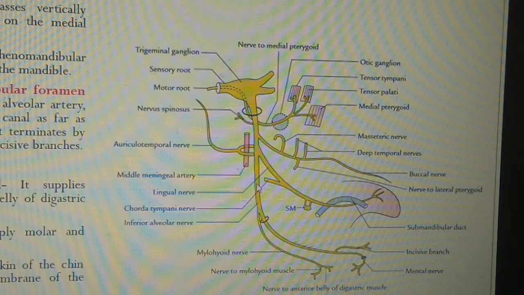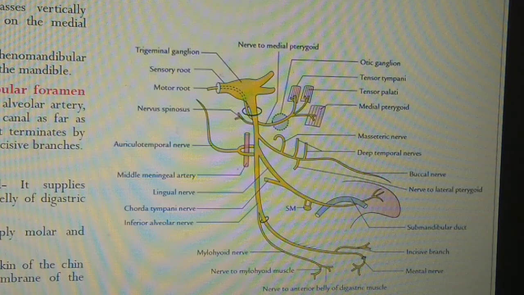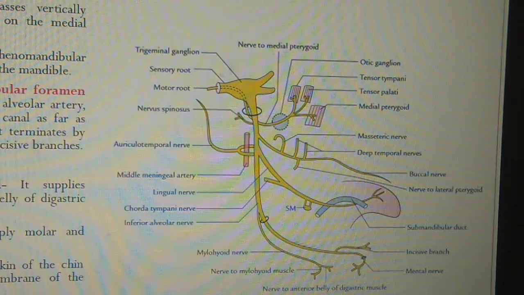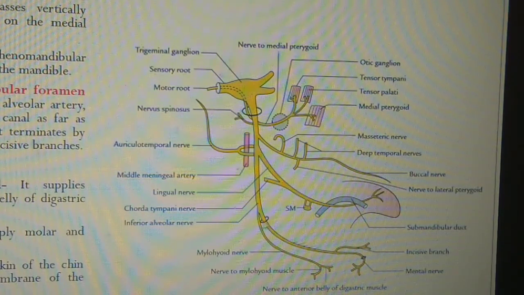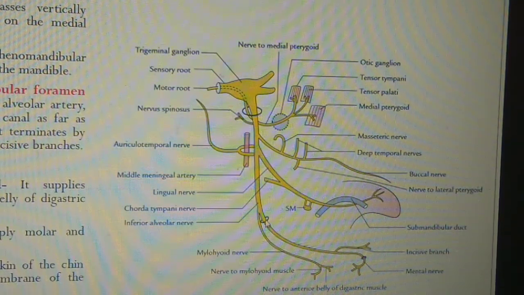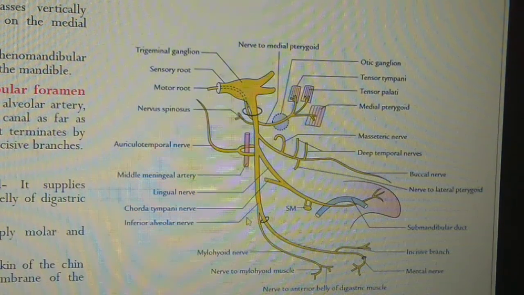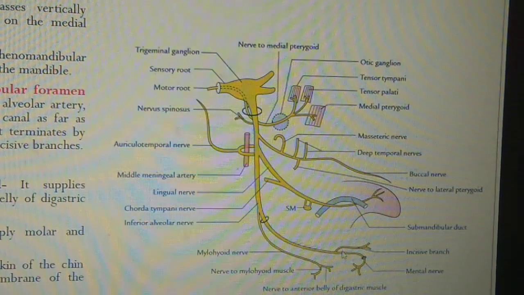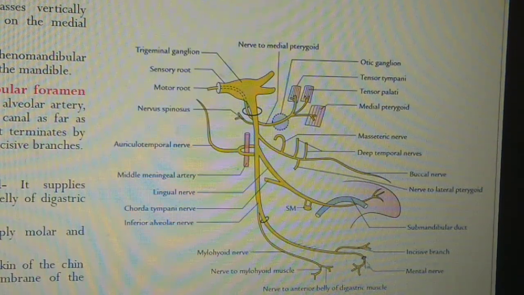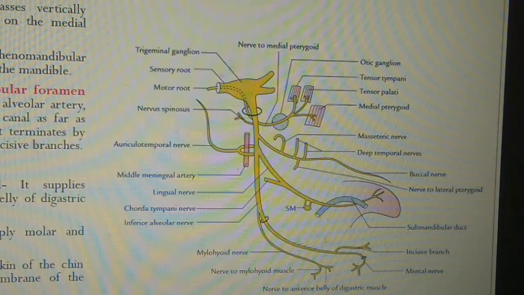It runs between the sphenomandibular ligament and the ramus of the mandible, then enters the mandibular foramen and goes into the mandibular canal. This is the mandibular foramen and this one is the mandibular canal. It runs in the mandibular canal and emerges out from the mental foramen as the mental nerve. Throughout the course, this inferior alveolar nerve gives many branches.